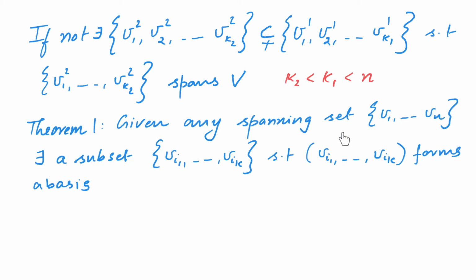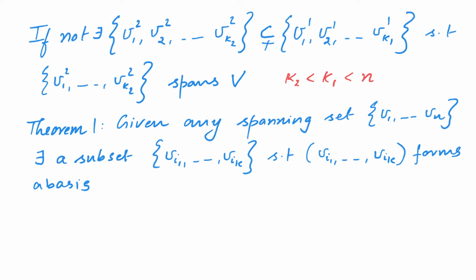Given any spanning set V1 to Vn, we can find a subset of V1 to Vn, let that be Vi1 etc. up to Vik, such that the list Vi1 to Vik forms a basis. In other words, given any list that spans the vector space V, we can reduce it to form a list that spans. And how did we do this?